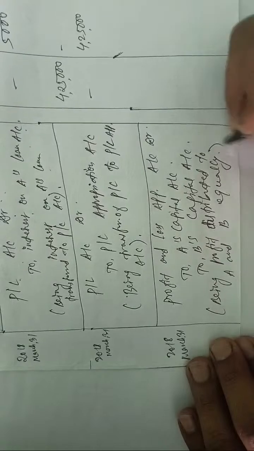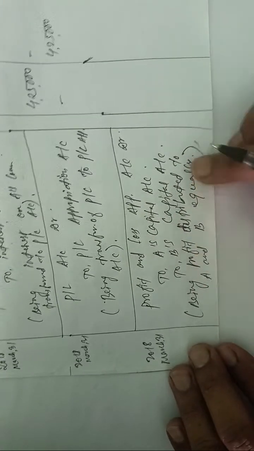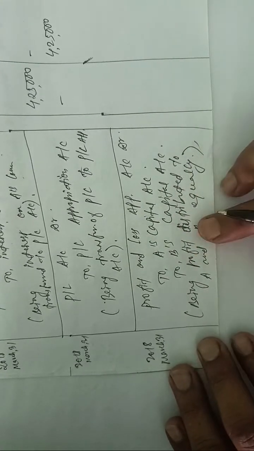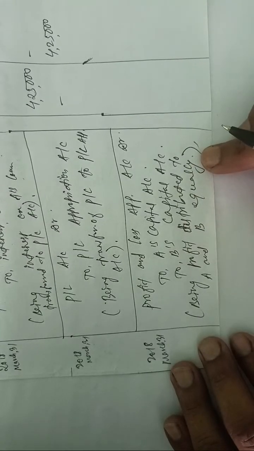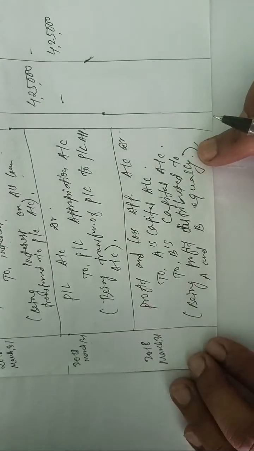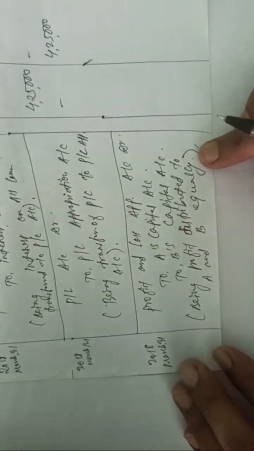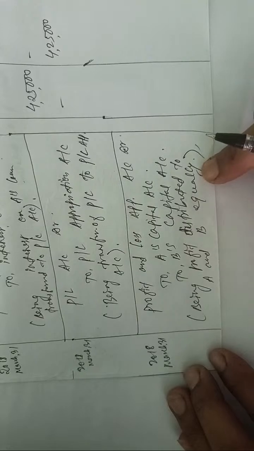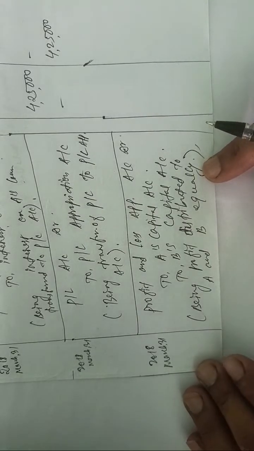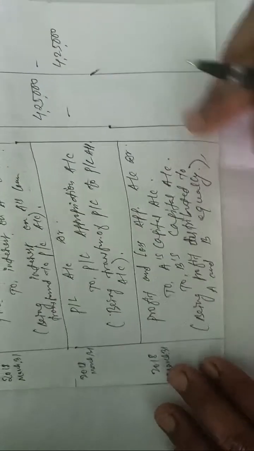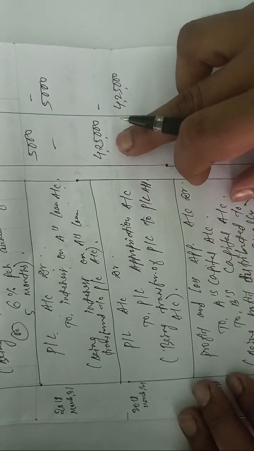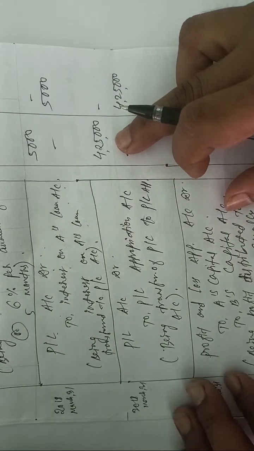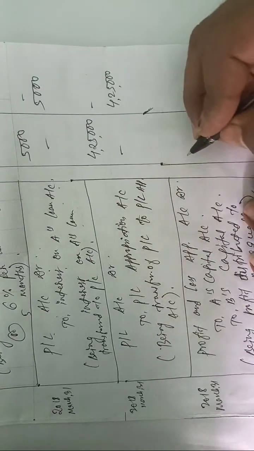Equally. Whenever the ratio is not given in the question on how we have to distribute the profits, you think that we have to share or distribute profits equally. Equally means 1:1, as there are two partners. That means if you divide the profit by 2, each partner will get how much?